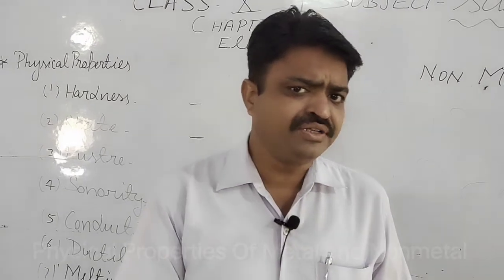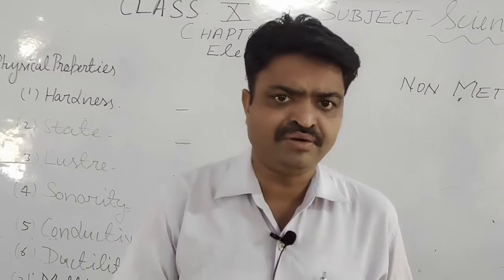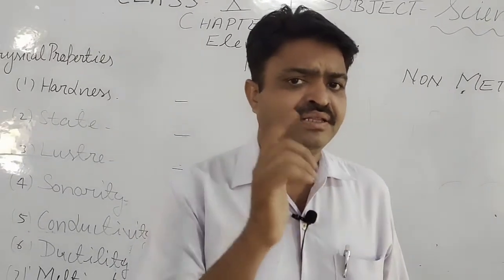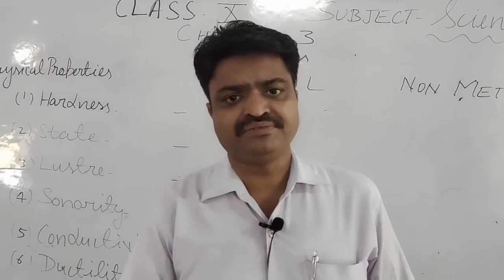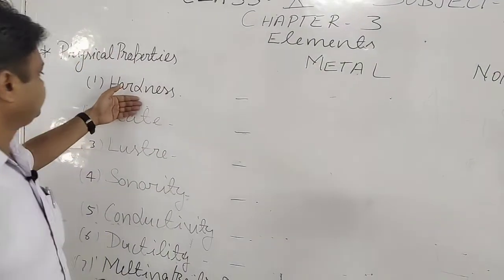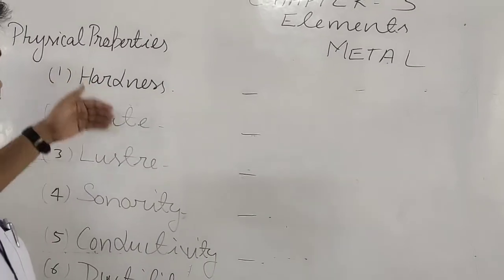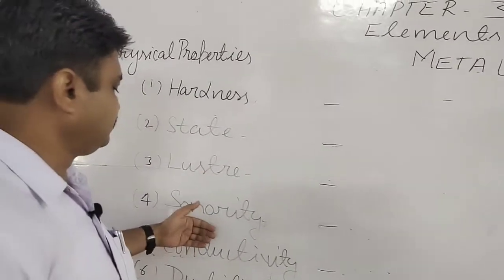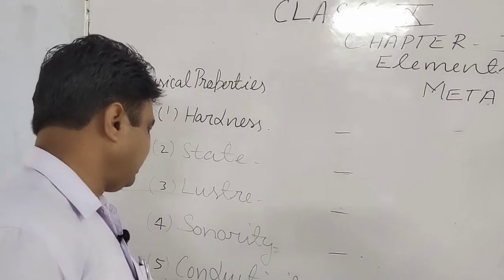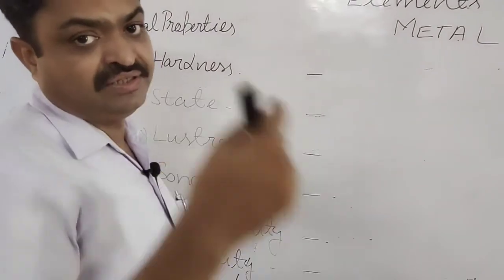So what are metals, non-metals and metalloids? Metals are the substances that are hard, solid, lustrous, sonorous, conductor and ductile, and have high melting point and density.